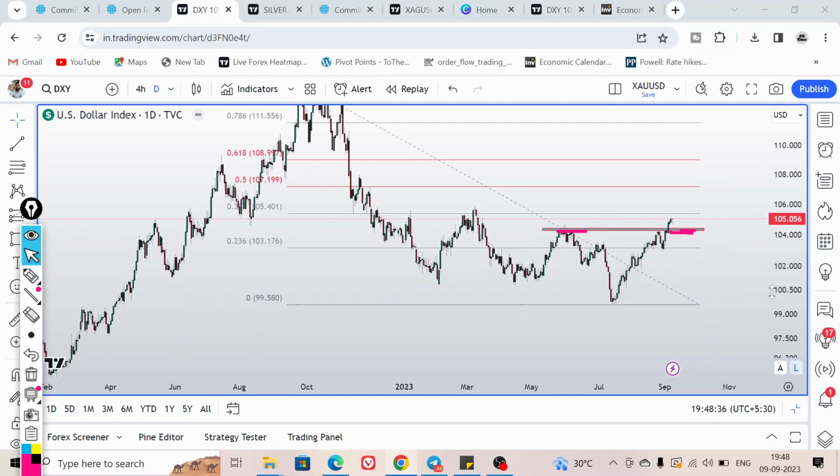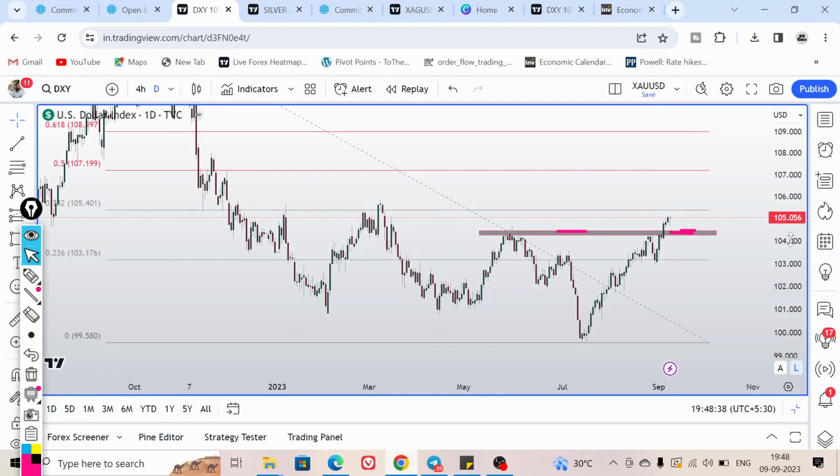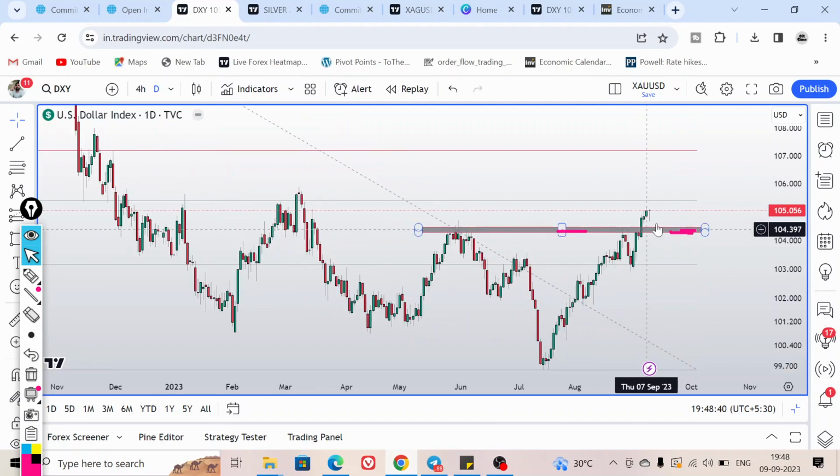We have seen a good healthy breakout on the dollar chart right over here, and the next resistance is this level, and this is the Fibonacci level. The exact price location is 105.42. So nearest support is this.